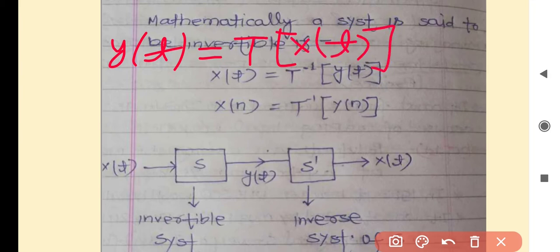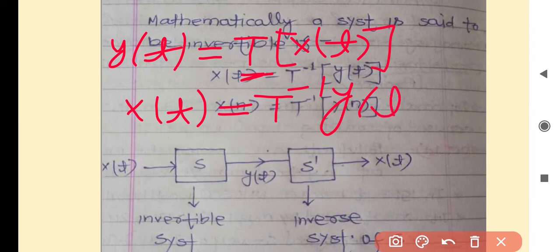This T is a property, or function, of the system. Then x(t) is transformed to y(t). From here we can write x(t) is equal to T inverse of y(t). If this relation is followed, then we can say the given system is an invertible system.